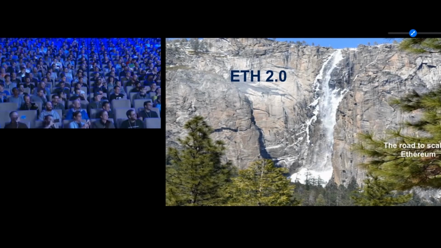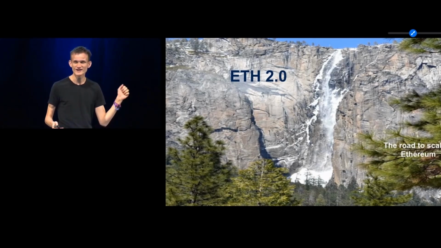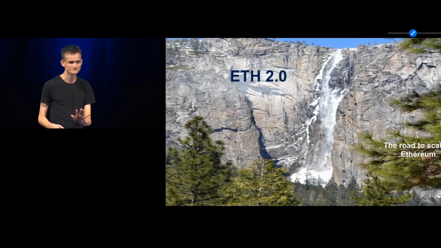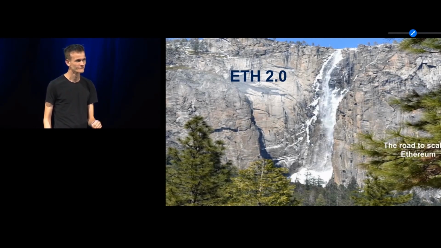Happy anniversary of Satoshi's white paper, 10 years. There, 10 in binary counting.